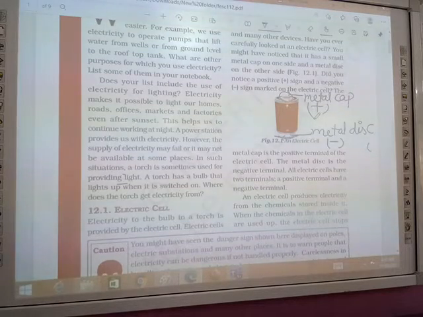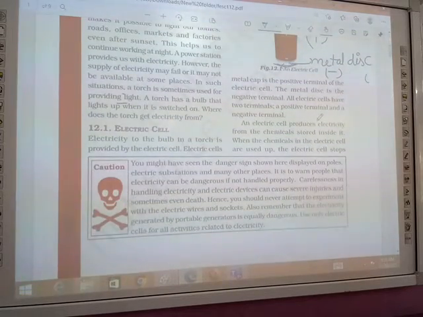So all electric cells have two terminals, as given in the figure. In an electric cell there are two terminals, the first one positive and the other one negative. An electric cell produces electricity from the chemicals stored inside it. We use the electric cell for producing electricity, and chemicals are present inside it. There are too many chemicals.